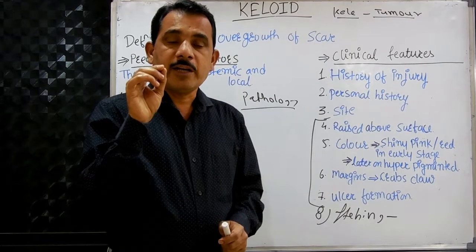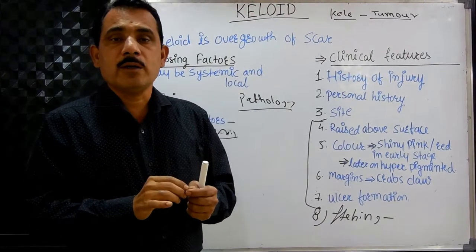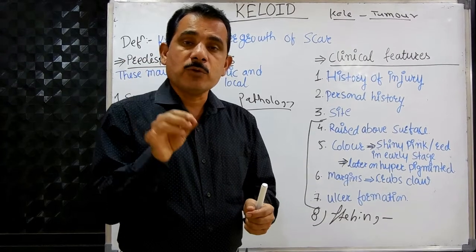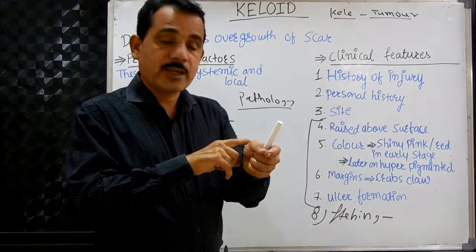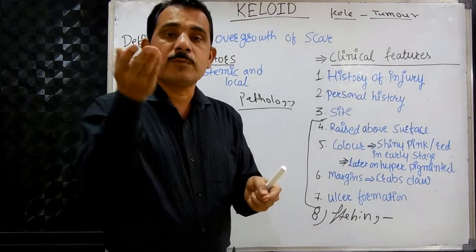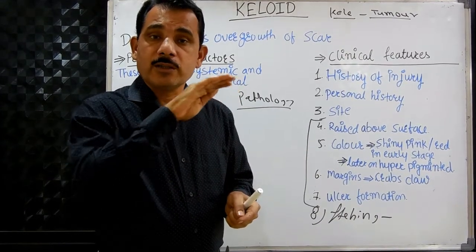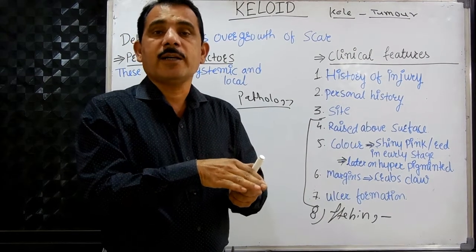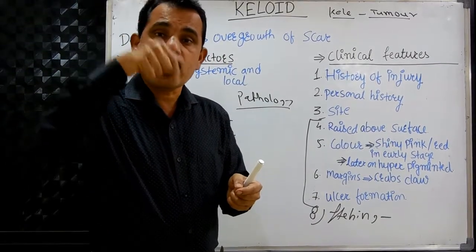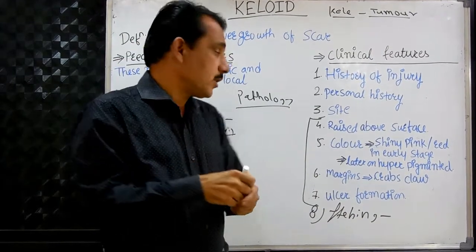So the treatment will be medicinal treatment and surgical treatment. In medicinal treatment, there is use of hydrocortisone. Hydrocortisone is a steroid. First, external application of hydrocortisone can be used on the keloid. It will stop the growth of the keloid. Hydrocortisone also doesn't cure it, but it arrests the growth of the keloid. If it is not cured by the external application, then intrakeloid injections of hydrocortisone.